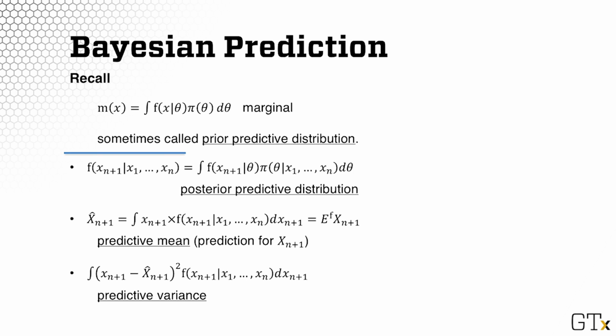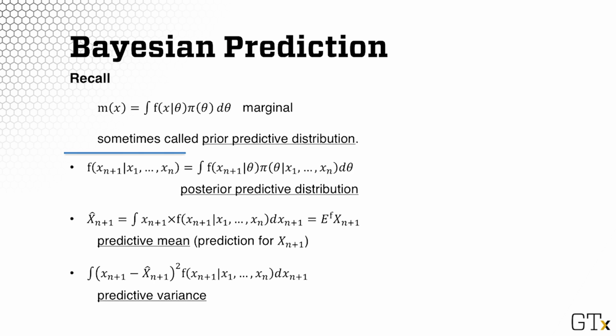Recall that the marginal distribution is the integral of the likelihood times the prior. Now, this marginal distribution is sometimes called the prior predictive distribution because it involves the distribution of x's. If you take the integral of the likelihood with respect to the posterior, then you call this the posterior predictive distribution.